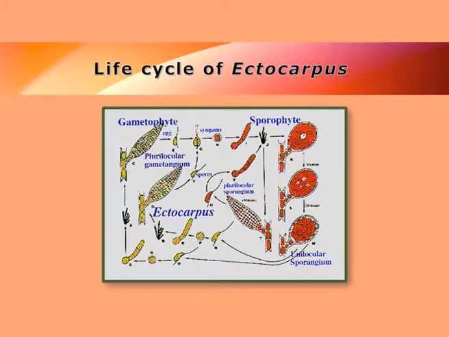And in both the cases, that is in the gametophyte and in the sporophyte, there will be a reproductive structure called plurilocular gametangium or plurilocular sporangium, which looks the same. But in addition, in the sporophyte, there will be the unilocular sporangium, which will actually produce the gametophyte in future.